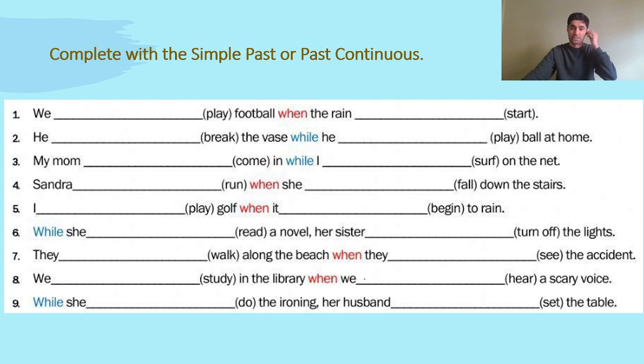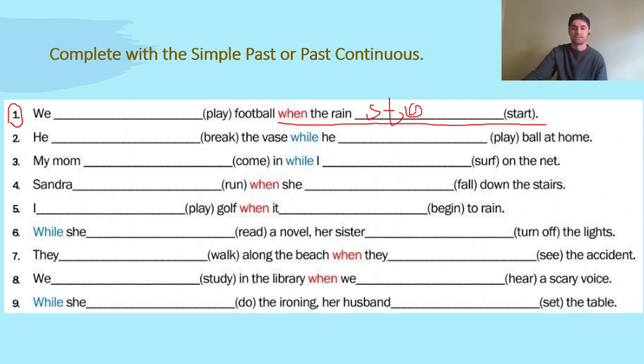Now, let's check these exercises. We're going to do these exercises together. Let's check the first one. It says we, and then as you can see in the second part, we have when. As I told you before, we normally use past simple with when, right?